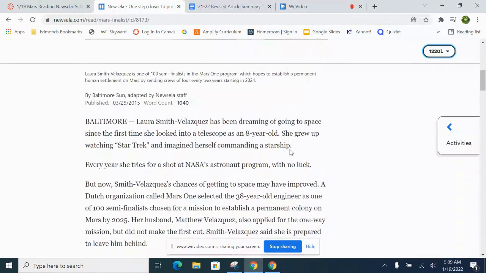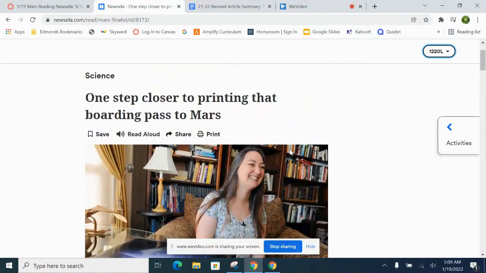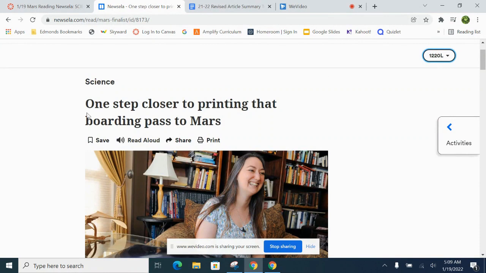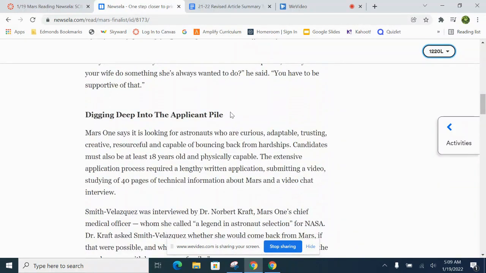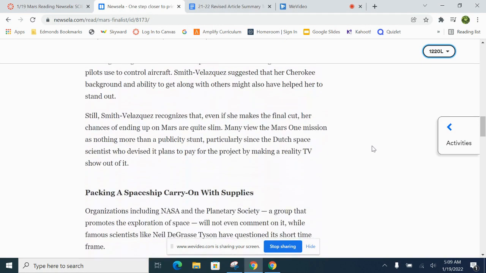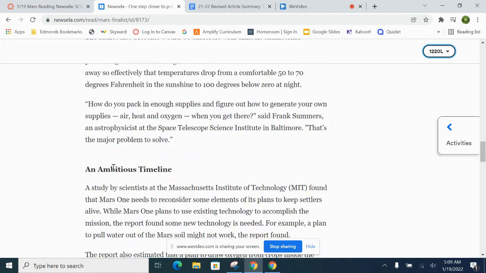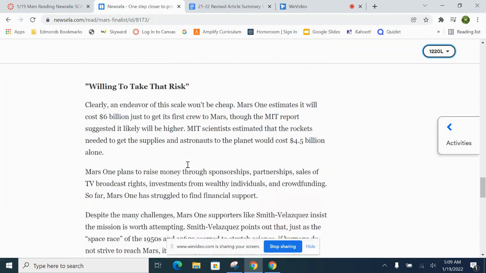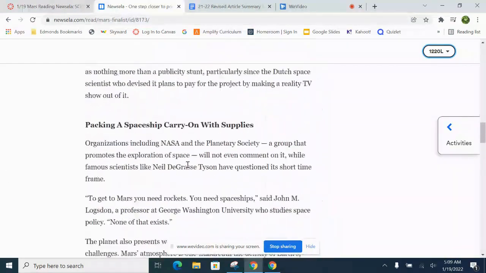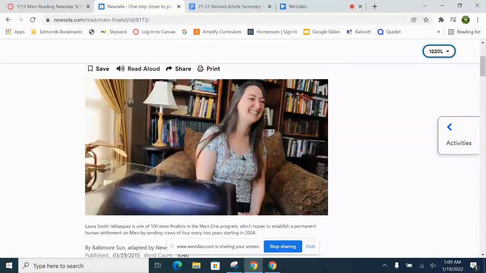Another thing I want you to notice is that it has a title. This is called the title. And then it also has these headlines, these subheadings. So here's a subheading: digging deep into the applicant pile. Packing a spaceship carry-on supplies. And an ambitious timeline. And she's willing to take the risk. So you can get a sense of what this is about before even reading it.